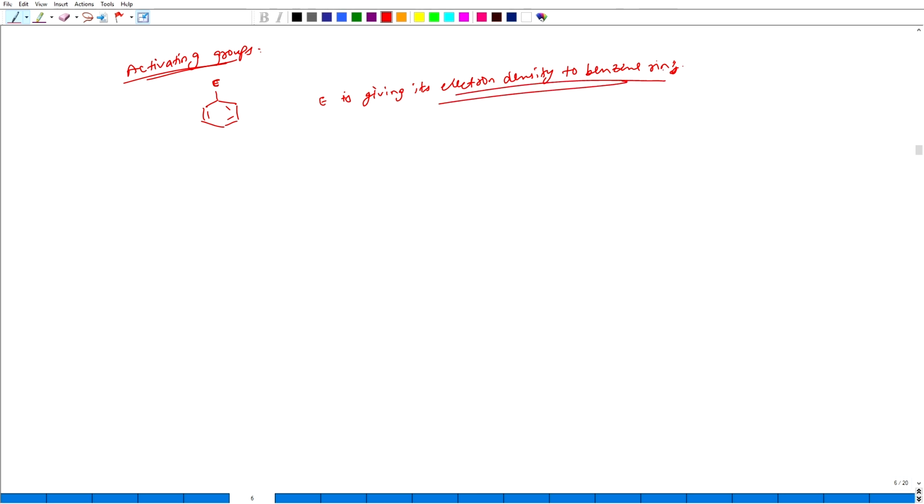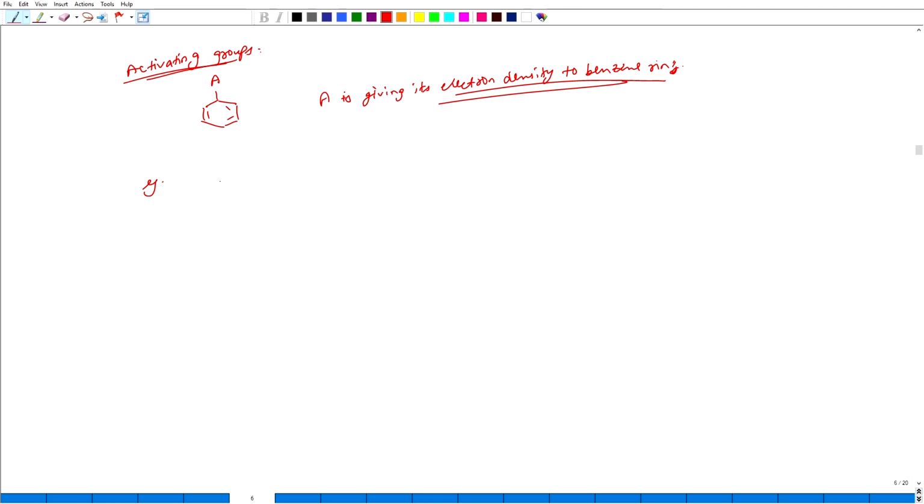That means it's not necessarily an electrophile, it can be a nucleophile also. So, let us say it is presented by a group A. Now, this A group is donating its electron density to the benzene ring.